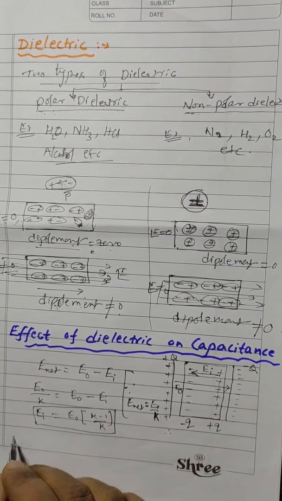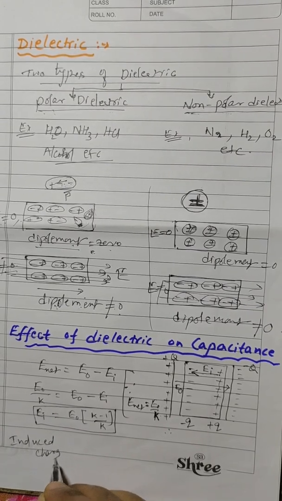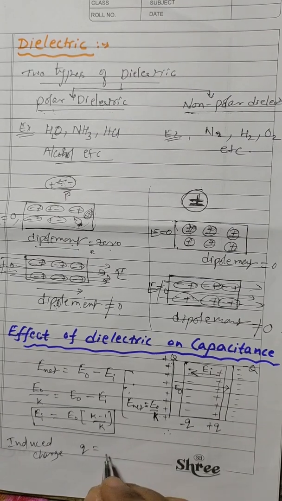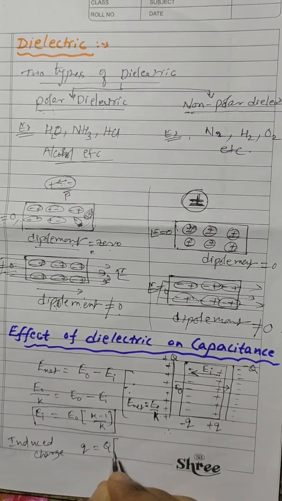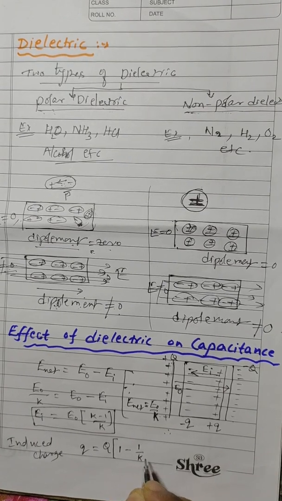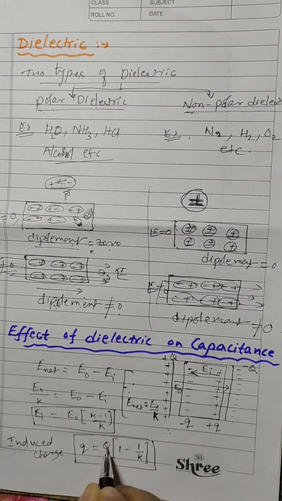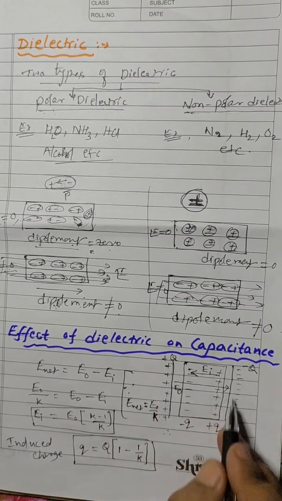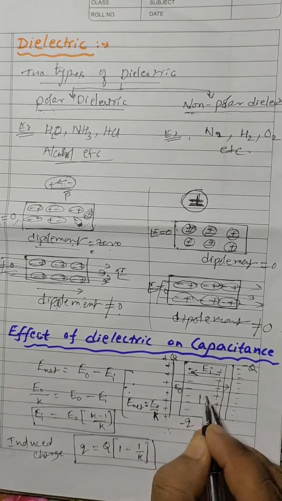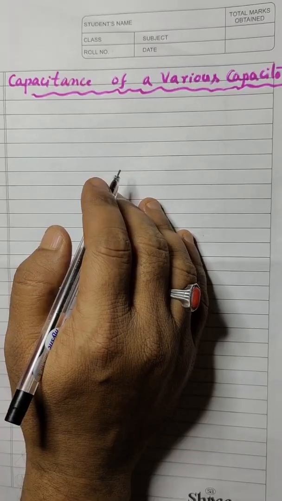This is given by induced charge. This induced charge q is given by capital Q into 1 minus 1 by K. Here Q is nothing but the charge on these plates, and here K is nothing but the dielectric constant of the slab which is introduced. Its dielectric constant is K.